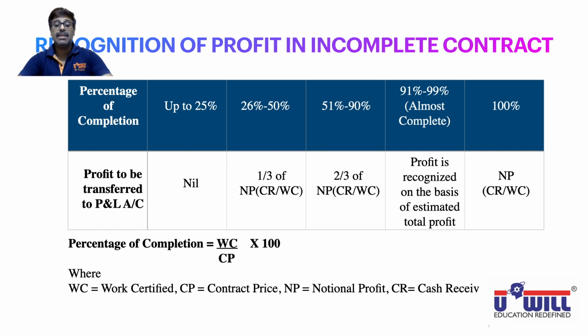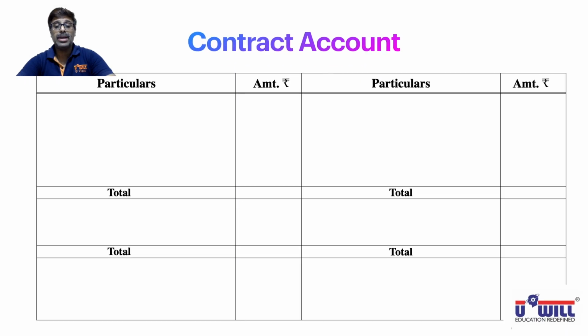So this entire table, all of you must write it in your notebook without seeing. Okay? You can pause the video and write it down. Now we understand how to make a contract account. So all of you make this format of contract account, particulars amount, okay?